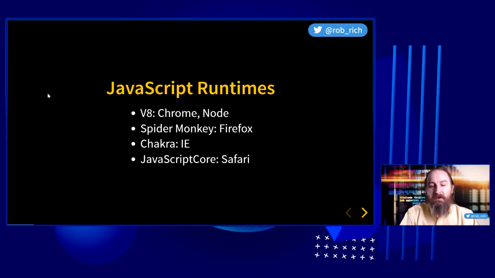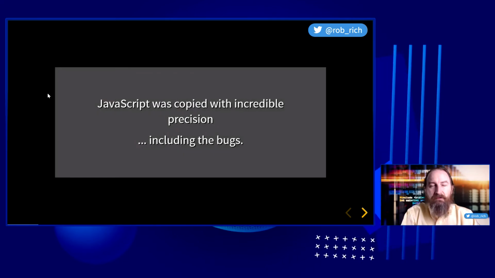JavaScript has been cloned with amazing precision and fidelity. When they went to clone the JavaScript engine into each of these browsers, they copied it, including all of the bugs. Now, when we talk about differences in browsers, we're often faced with mechanisms where browsers will behave differently in different scenarios.